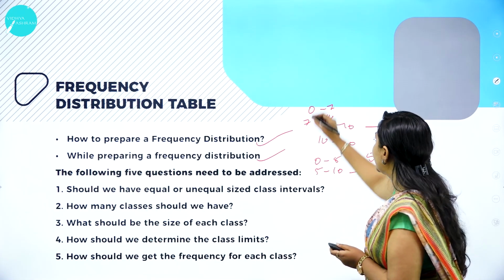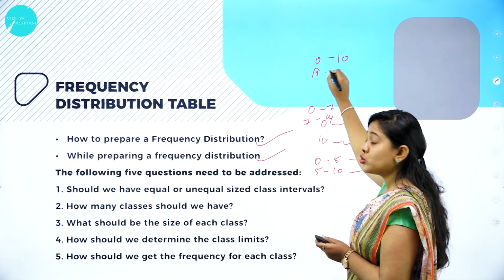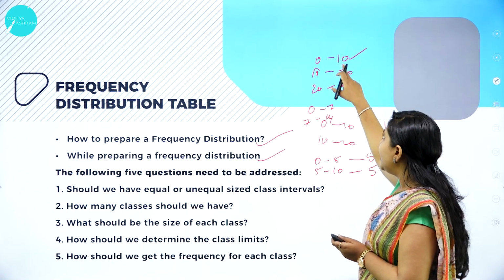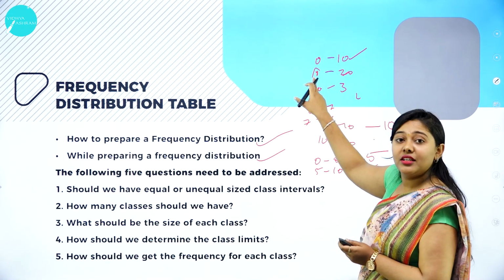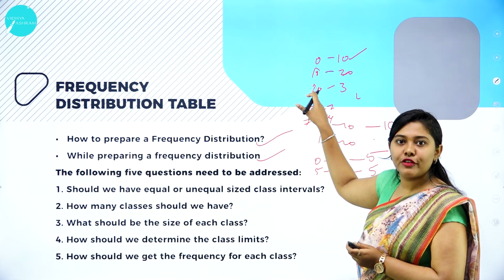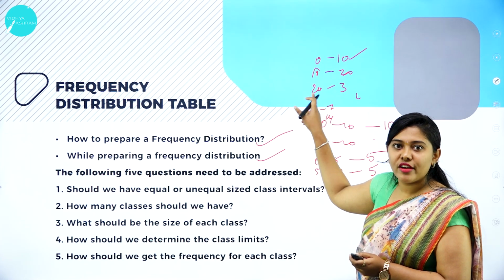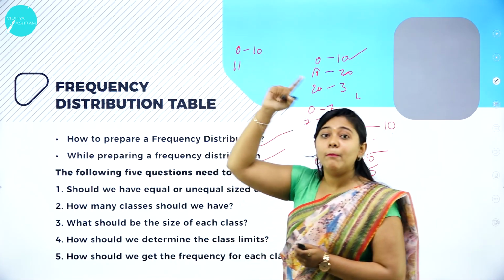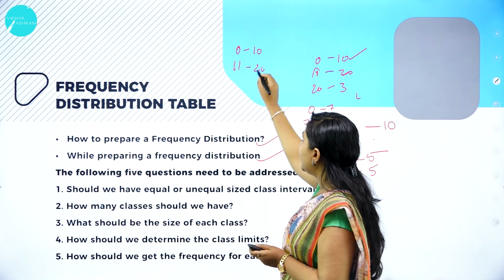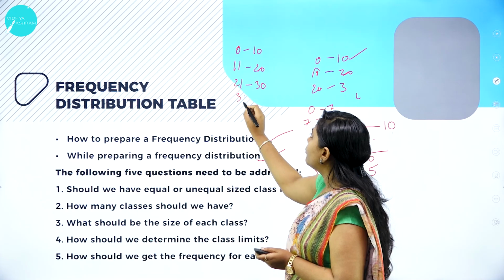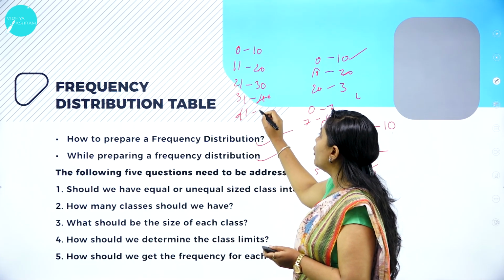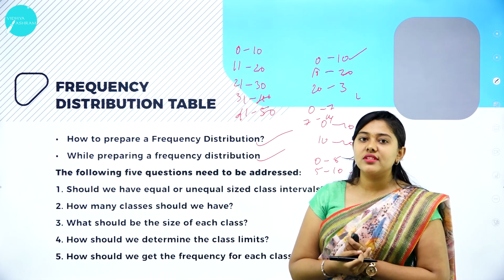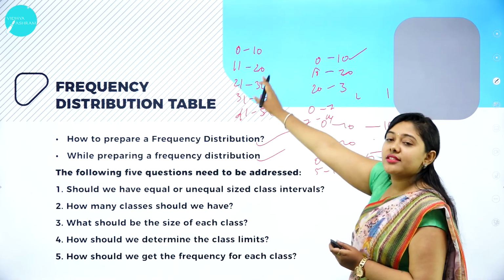If the values are taken as 0 to 10, 10 to 20, 20 to 30, where the upper limit, that is 10, is also the lower limit of the next class, this method is called the exclusive method. Again, if it is 0 to 10 and then starts one number higher, 11 to 20, 21 to 30, 31 to 40, 41 to 50, this method is called the inclusive method.